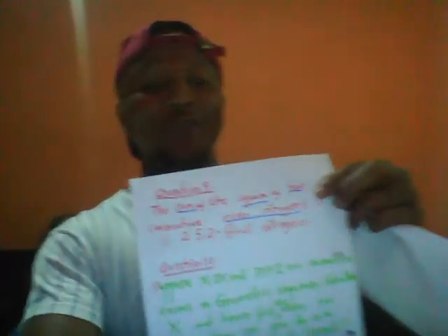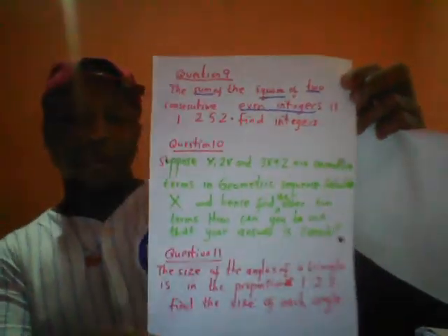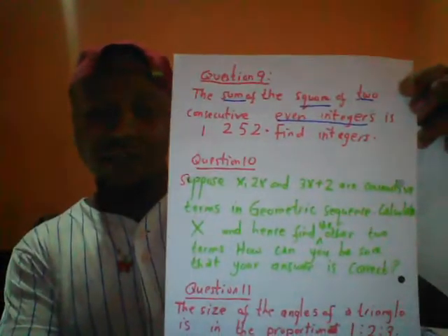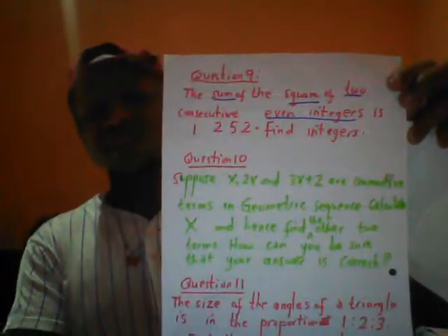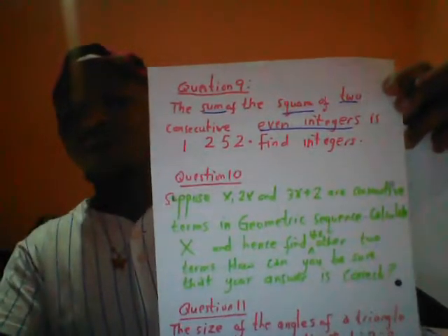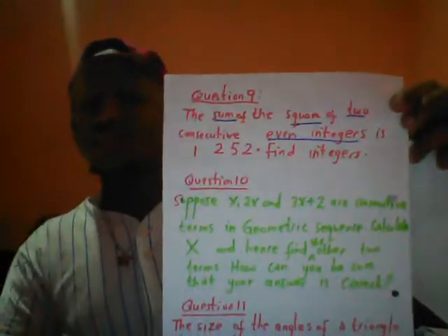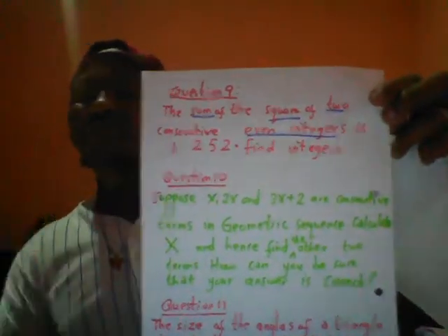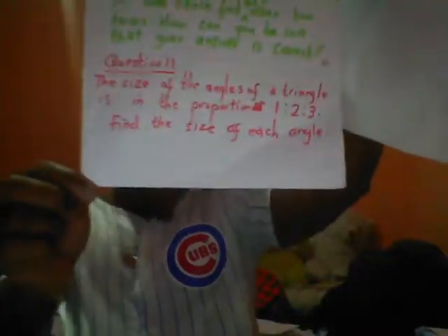Okay, so that's a question right there. Question number 9, I'll do all these questions quickly. The sum of the squares of consecutive even integers. What is a consecutive number? When you say consecutive numbers like 1, 2, 3, 4, 5, they are consecutive to one another. But according to the question, consecutive even integers means 2, 4, 6, 8. See what I'm saying?